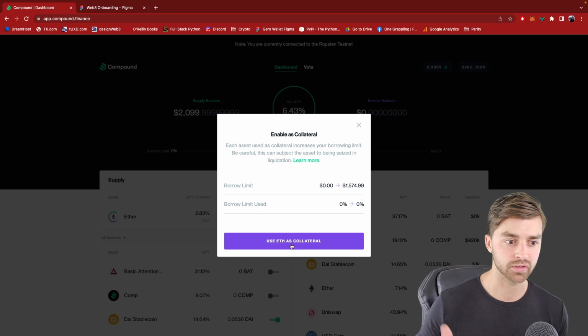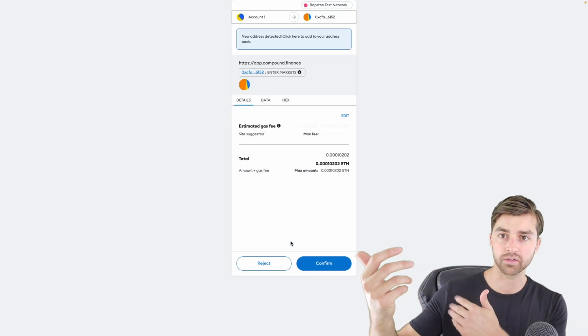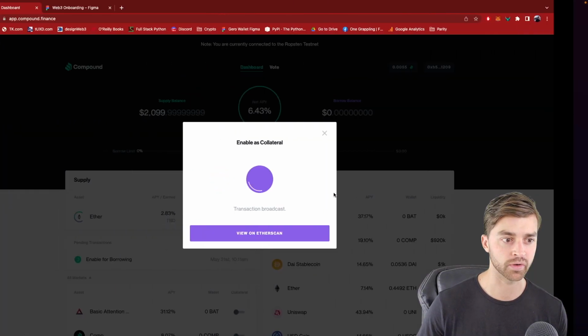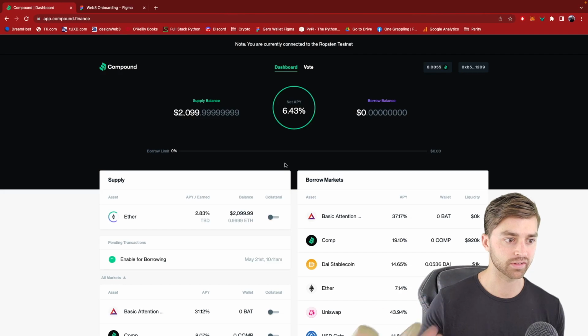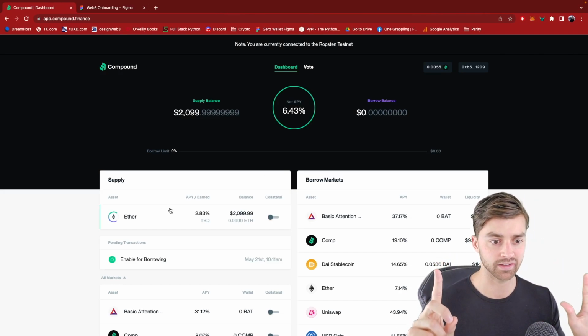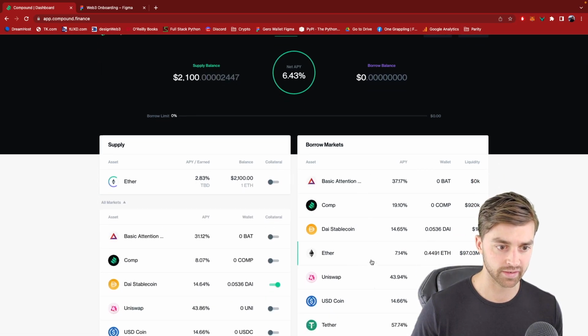Well, I have to deposit crypto collateral to take out another token loan from this borrowing protocol, right? So I'm going to say, use this Ether as collateral. So I'm going to have one ETH as collateral that I can borrow against now. And I can borrow any of these other tokens.